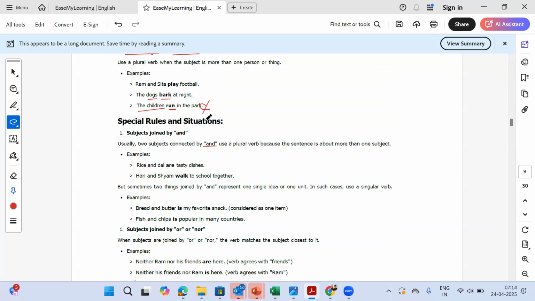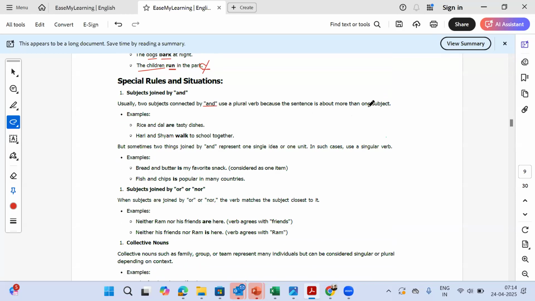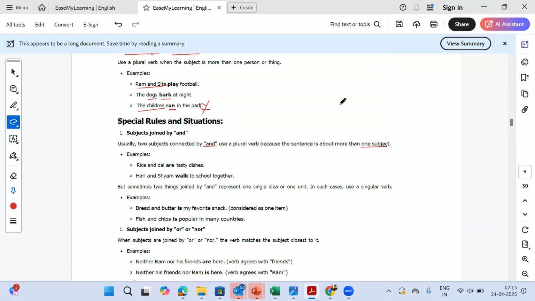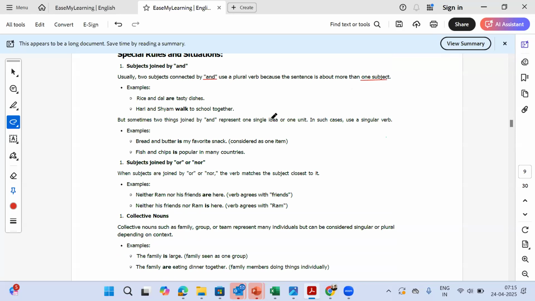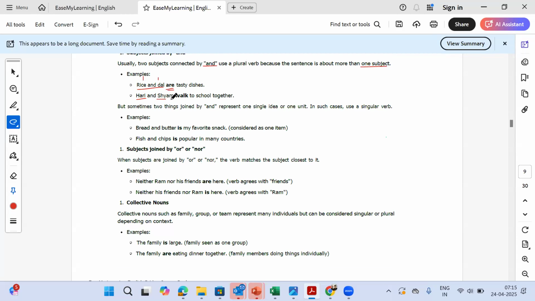So whenever the subjects are joined by "and", for example, Ram and Sita play football, the verb is about more than one subject. So whenever we are talking about "and", for example, two people, that means that there are more than one. For example, rice and dal are tasty dishes. Because we are talking about rice and we are talking about dal, we use "are". We don't use "is". Hari and Shyam walk to school together. We don't use "walks" because we are talking about more than one.